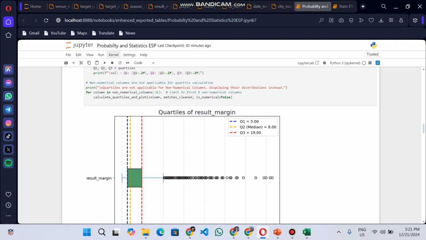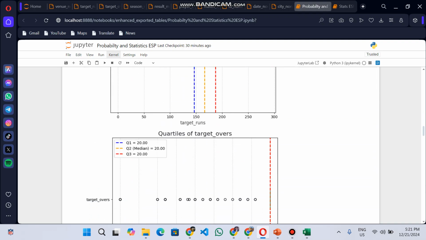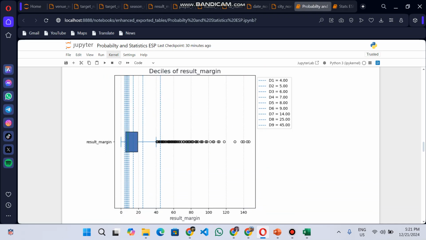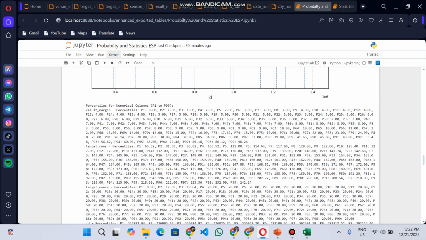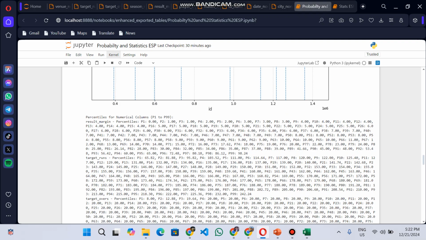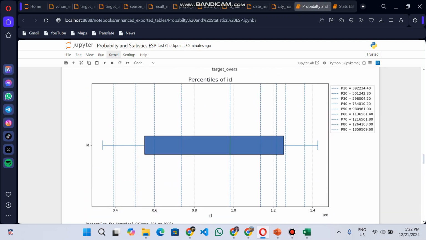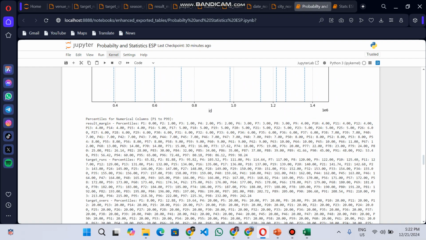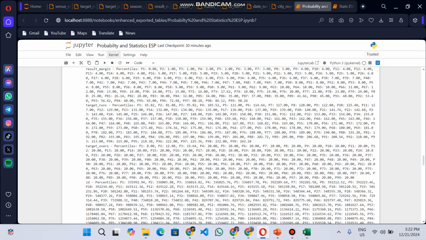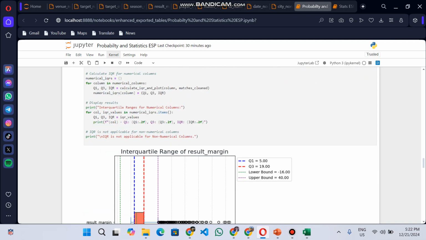These are the implementations of quartiles. And followed by quartiles, we had deciles. For percentiles, I've merged percentiles with the deciles and implemented them onto the same plot. This helped me shorten my code. So the values are also here.